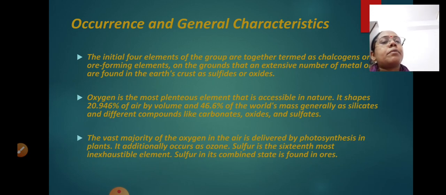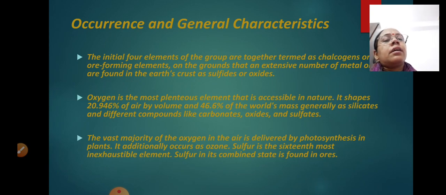That is the most important source of oxygen formation in nature, which is present in the air, the process of photosynthesis.